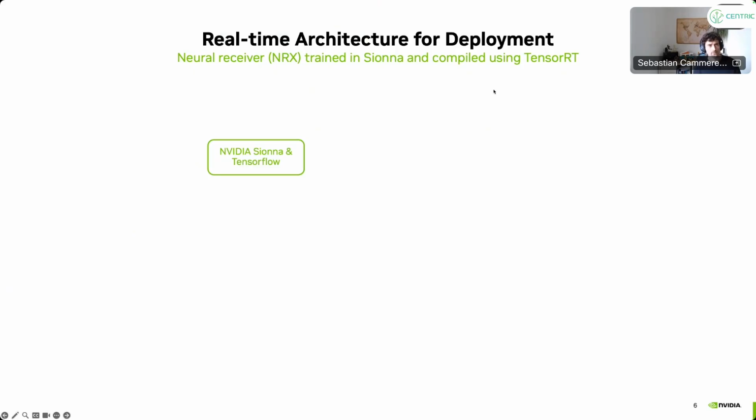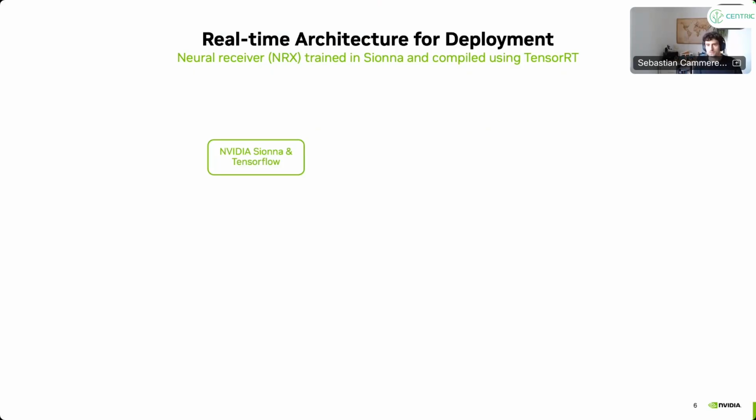So what we have done within CENTRIC is we have optimized this architecture now, and I would like to summarize a bit how you can do that. So first of all, we have done training using our Sionna link level simulator. For those of you who are not aware of it, it's actually an open source project. You can use it for rapid prototyping of communication systems, link level simulations, and now also system level aspects.